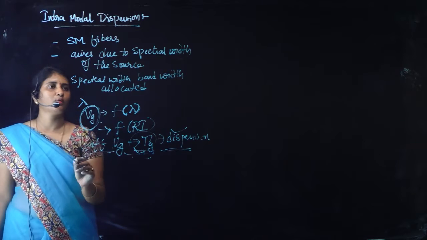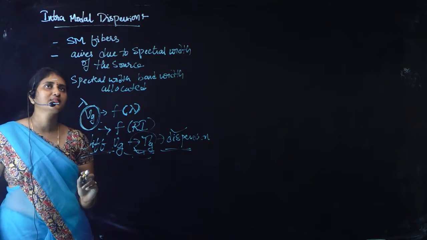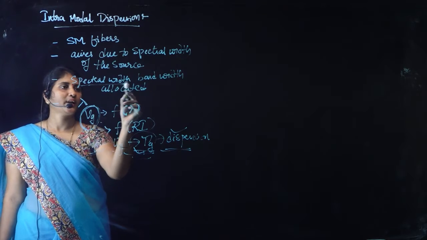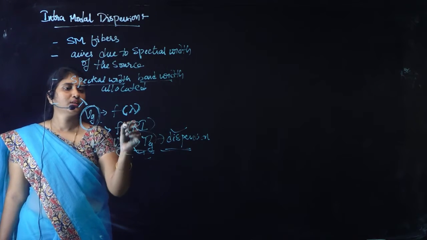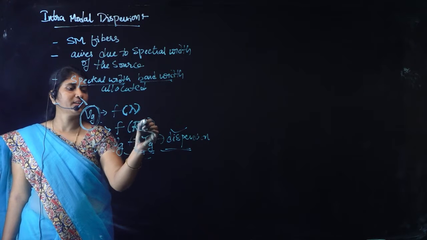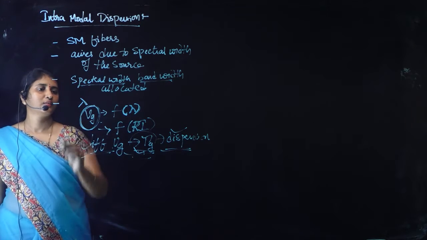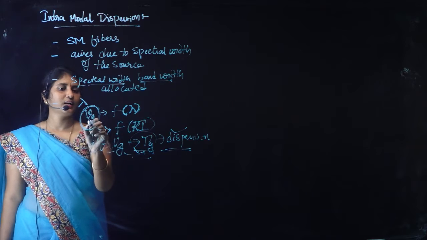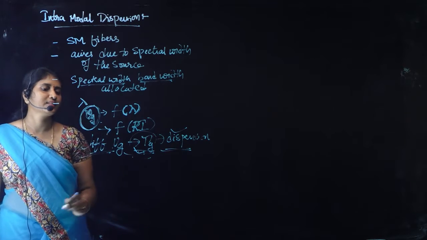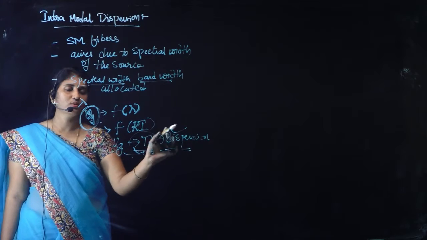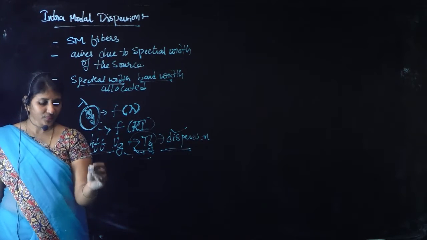Here in this intramodal we are discussing the single mode fiber, and the spectral width, bandwidth, wavelength and the refractive index components that are related to the group velocity. So these factors are influencing the group velocity, which in turn leads to dispersion.